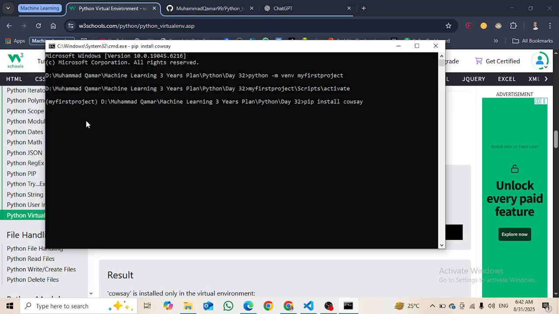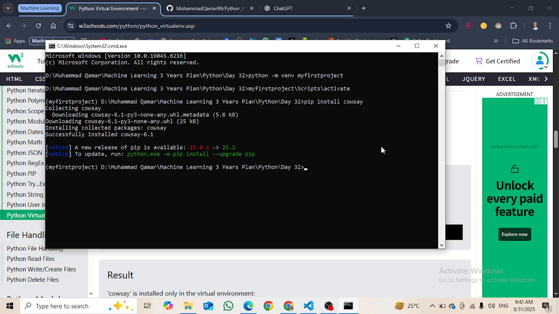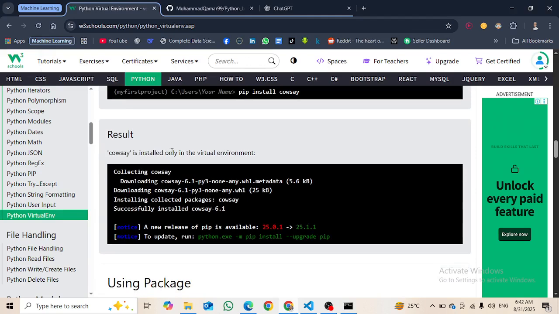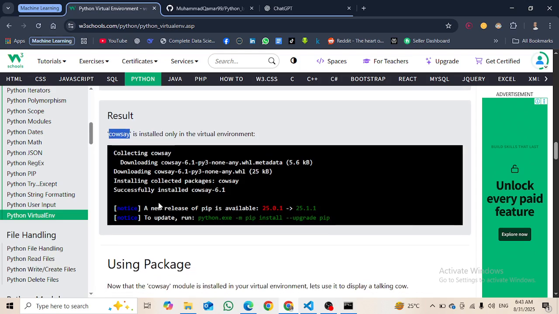Let's see what we are going to see here. I guess it is going to be installed, right? Okay, so it is installing right now. Successfully installed. Okay, it is completed. Now let's go ahead. Cowsay is installed only in the virtual environment. I guess it means that it is not installed in our whole system. This is for the specific virtual environment. A new release of pip is available, okay, that is something else.